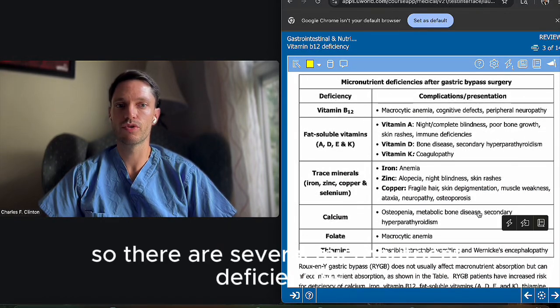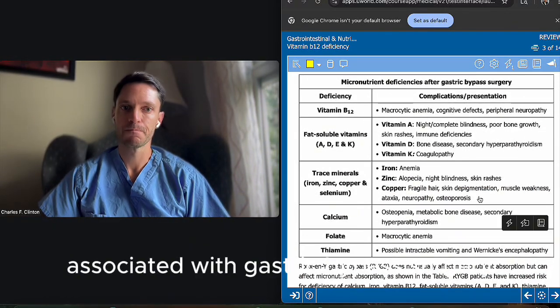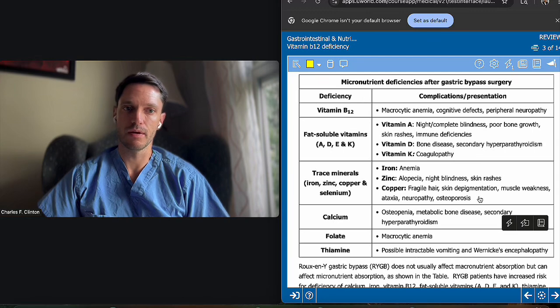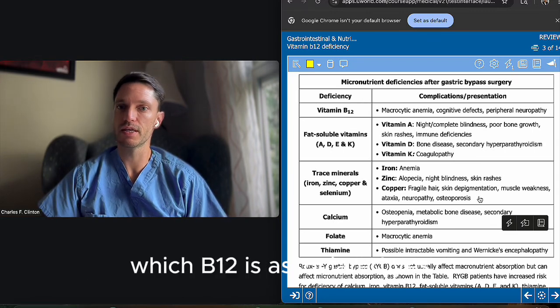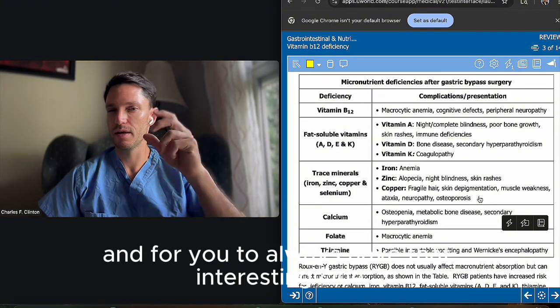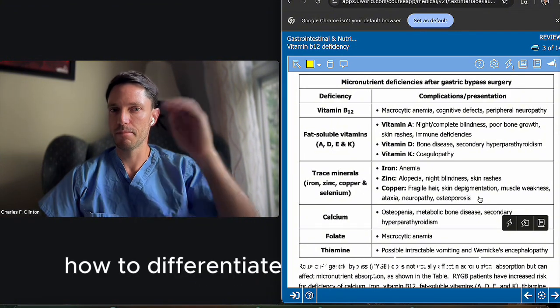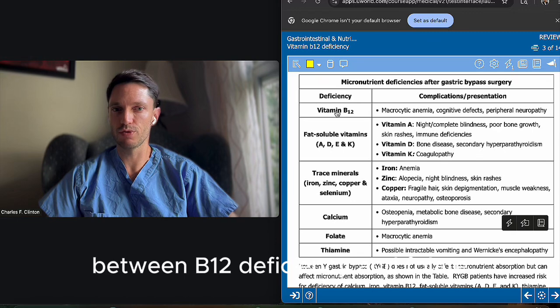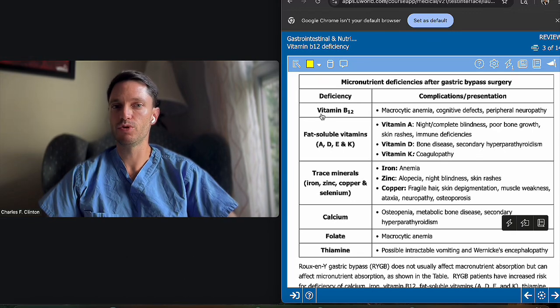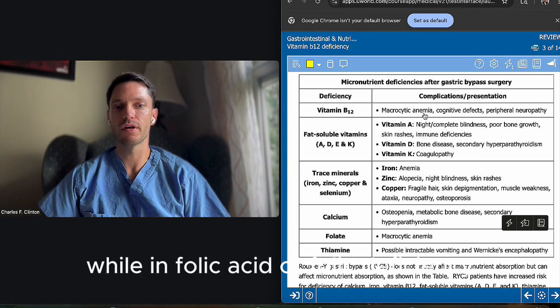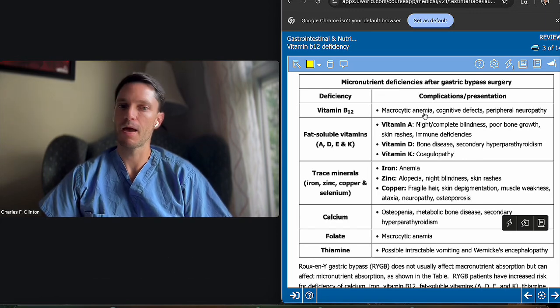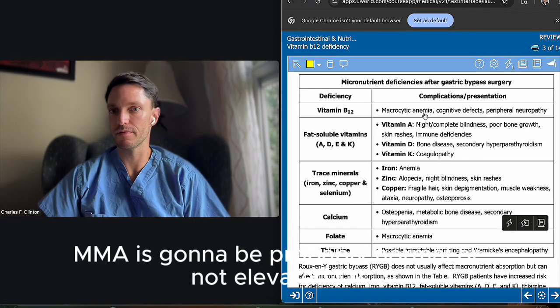So there are several micronutrient deficiencies associated with gastric bypass surgery. We already talked about vitamin B12, and of course we were only missing to talk about the macrocytic anemia, which B12 is associated with, yes, macrocytic. And for you to always have that interesting clue on how to differentiate macrocytic anemia between B12 deficiency and folate deficiency, in B12 deficiency, methylmalonic acid levels will be elevated, MMA will be elevated, while in folic acid or folate deficiency, MMA is going to be probably normal or not elevated, okay?